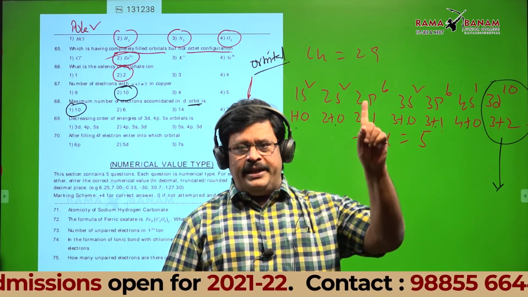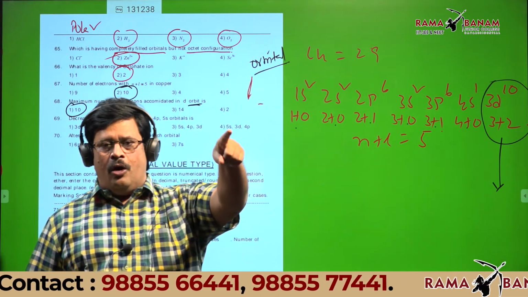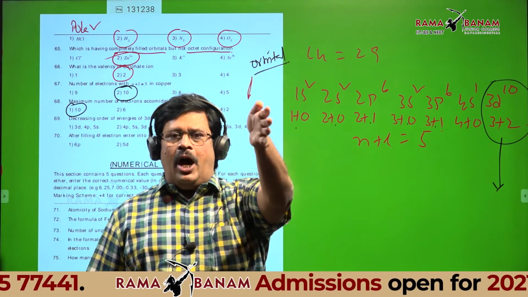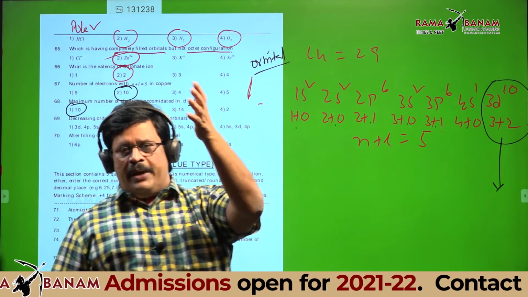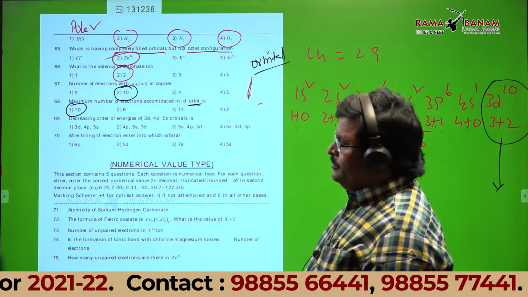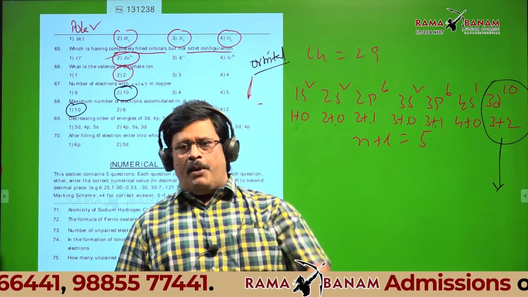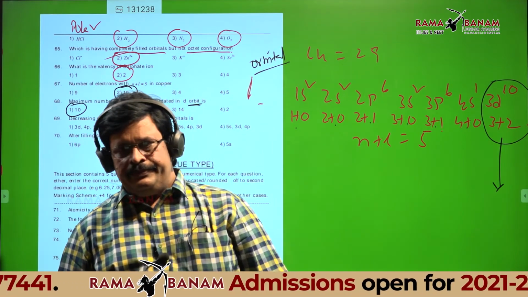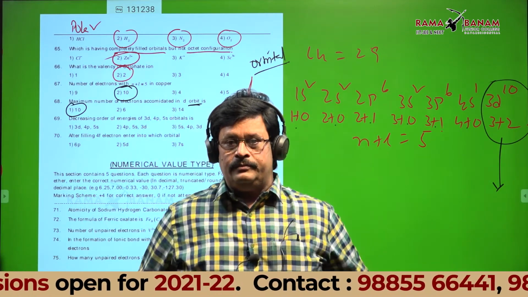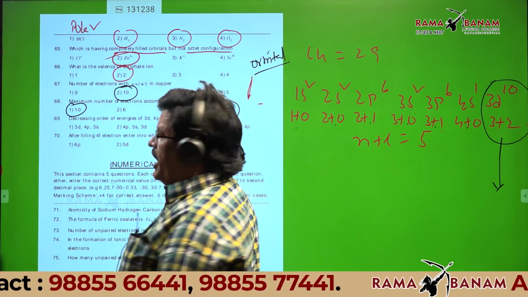Students, one thing listen to me. Orbits can be represented by K, L, M and N. Orbits are never represented by s, p, d, f. So that is d orbital. Can anyone tell how many electrons can be accommodated by a d orbital? 10. I told very clearly so many times. What is Pauli's principle? Maximum 2 electrons can be accommodated. Any orbital can accommodate 2 electrons. Then how can it be 10?